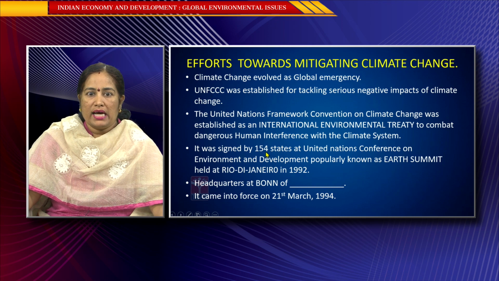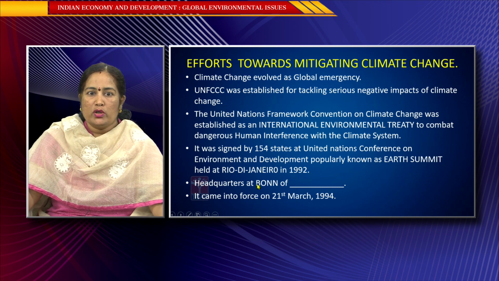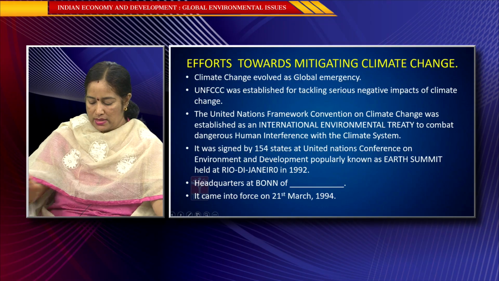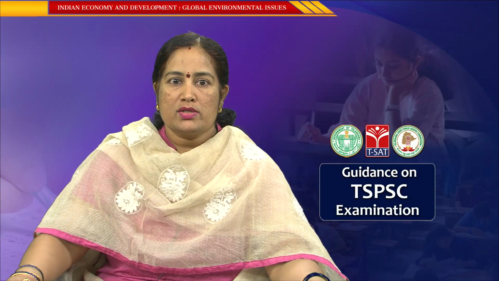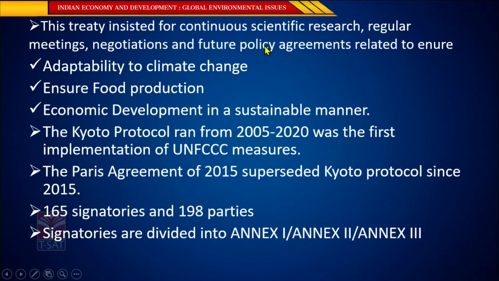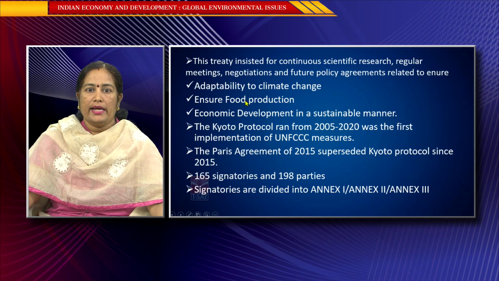It was signed by 154 states at the United Nations Conference on Environment and Development, popularly known as Earth Summit, which was held at Rio de Janeiro in 1992. Headquarters of UNFCCC is located at Bonn of Germany, and it came into force on 21st March 1994. So, this treaty insisted on continuous scientific research, regular meetings, negotiations and future policy agreements related to ensuring adaptability to climate change, ensuring food production, and economic development in a sustainable manner.